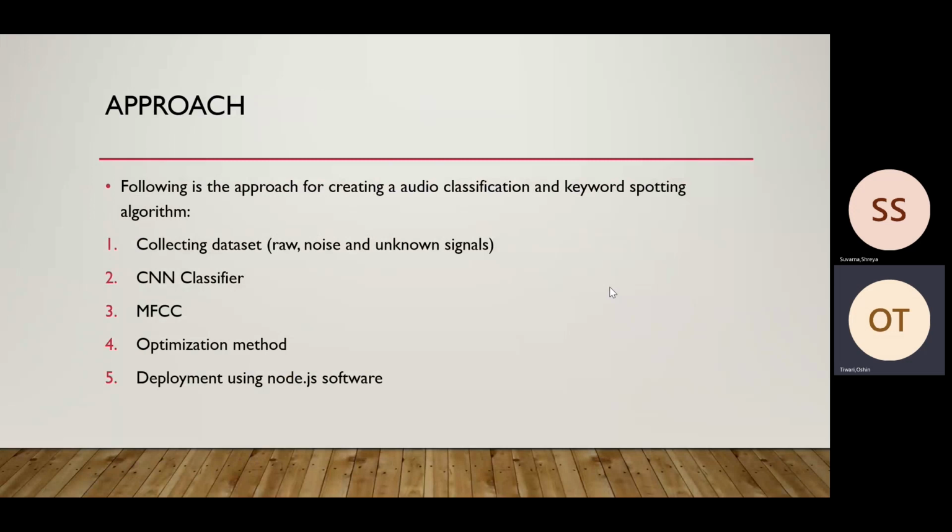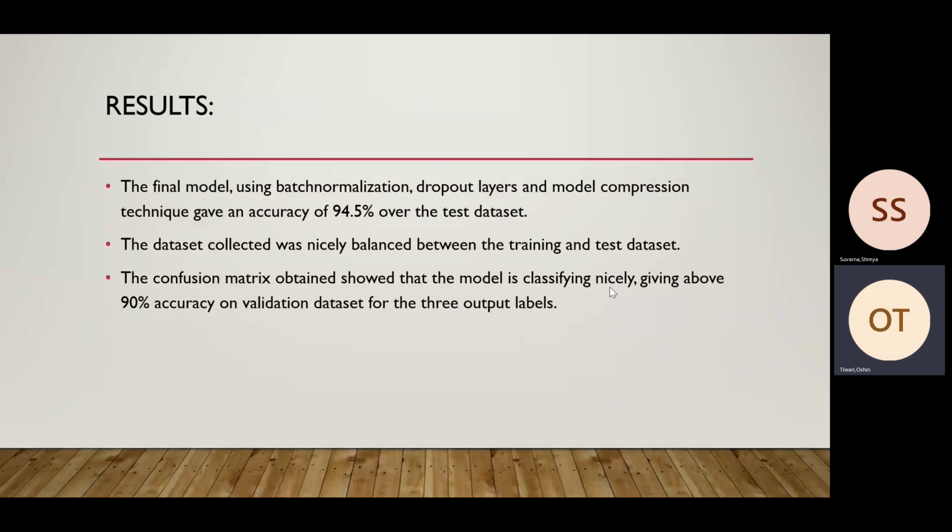So the result of the project is the dataset was nicely balanced between the training and the test dataset, giving higher accuracy. The final model using batch normalization, dropout layers, and the model compression technique gave an accuracy of 94.5% over the test dataset. And the confusion matrix obtained showed that the model is classifying nicely, giving above 90% accuracy on the validation dataset for the three output labels.